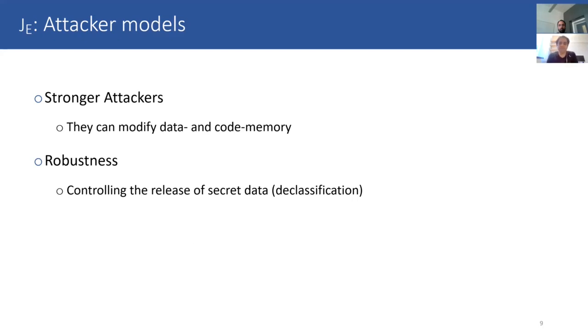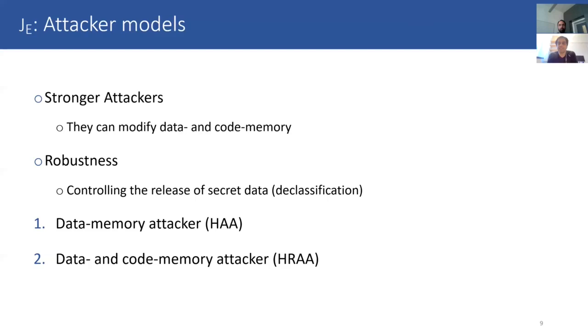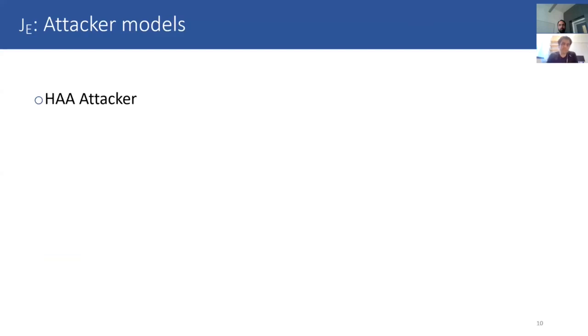Robustness has been investigated before, but mostly for decentralized systems. In our work, we lift these definitions of robustness for two types of attackers. The first one is a data memory attacker, and the other one is a data and code memory attacker.